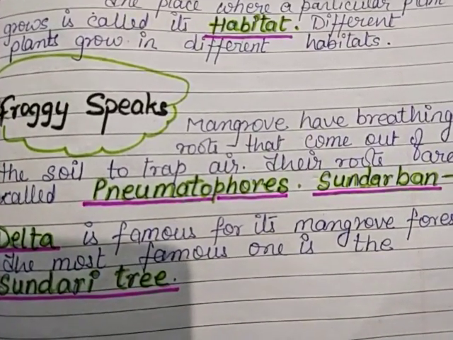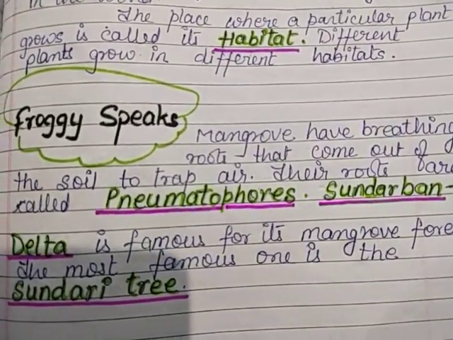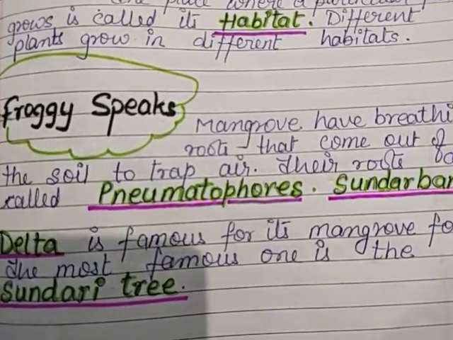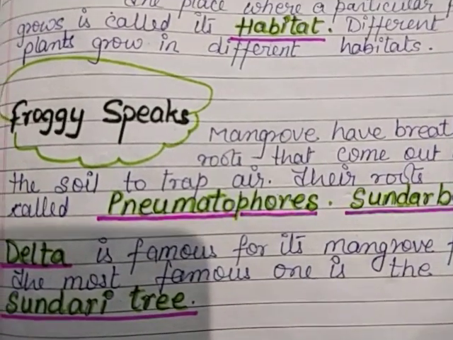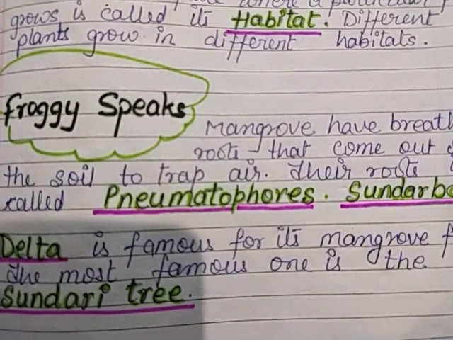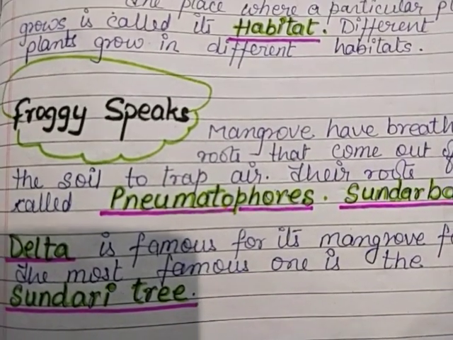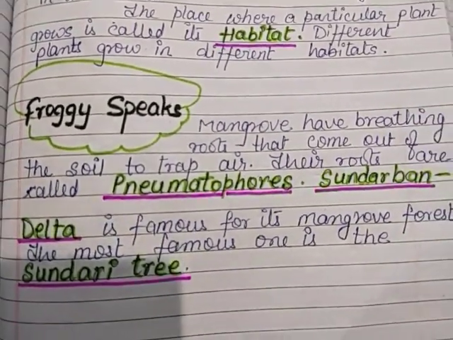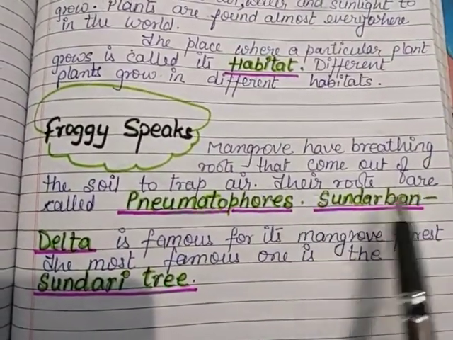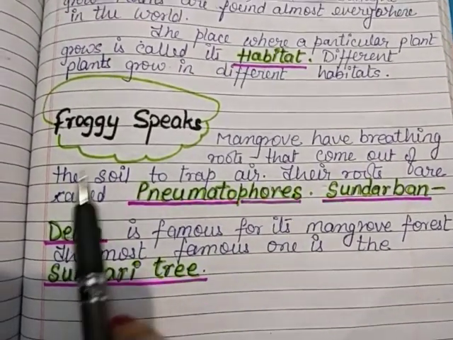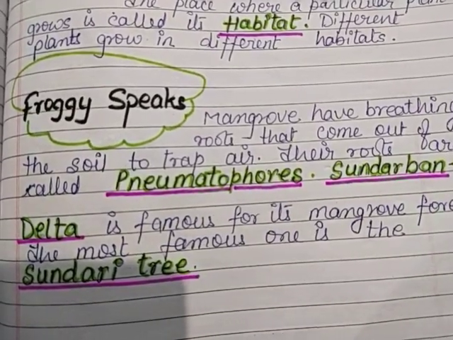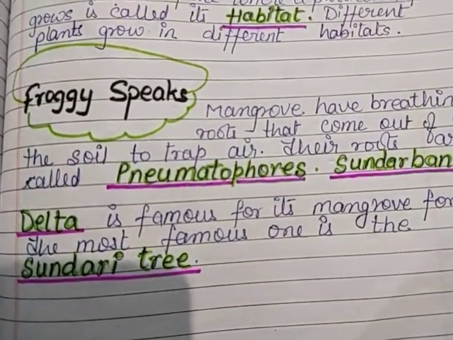Mangroves are the trees or the plants which have specialized roots, a special kind of roots which come out from the soil to get fresh air. Their roots are called pneumatophores. These roots which come out of the soil to trap the air are known as pneumatophores.